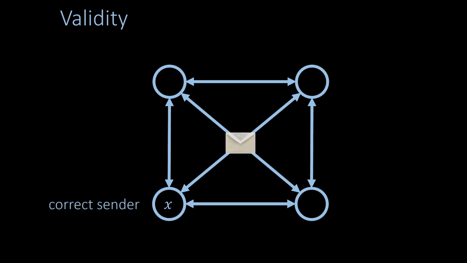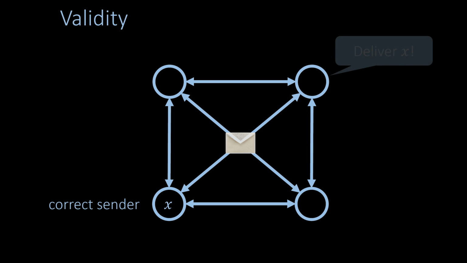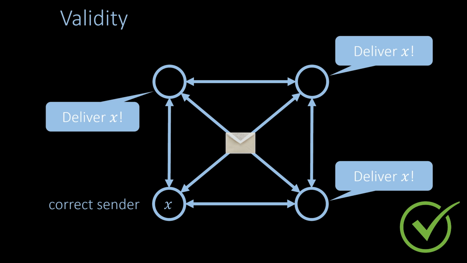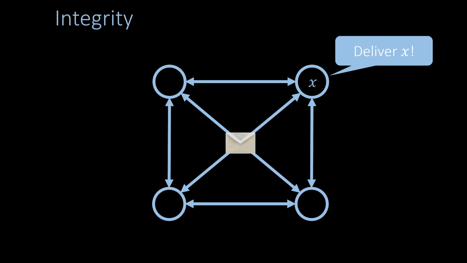The third property is the validity property, which says that if the sender is a correct node and it sends some value x, then exactly this value will eventually be delivered at every correct node. What if the sender is faulty? In this case, a message may or may not be delivered but no guarantees can be made. Lastly, the integrity property says that at most one message can be delivered in every protocol execution.